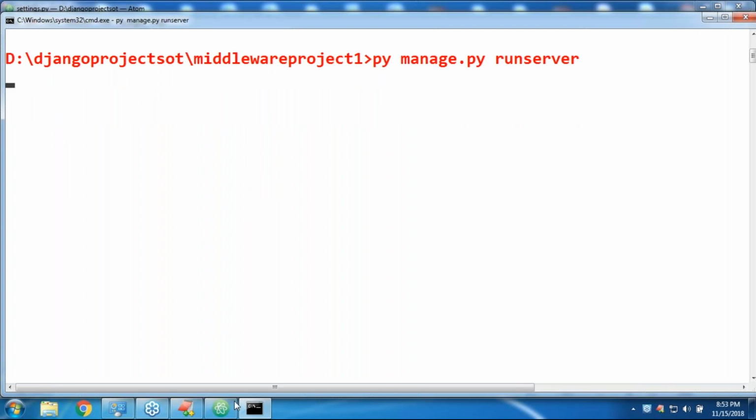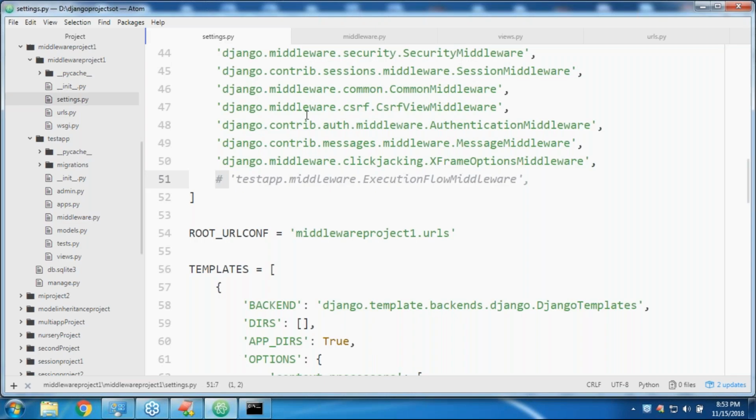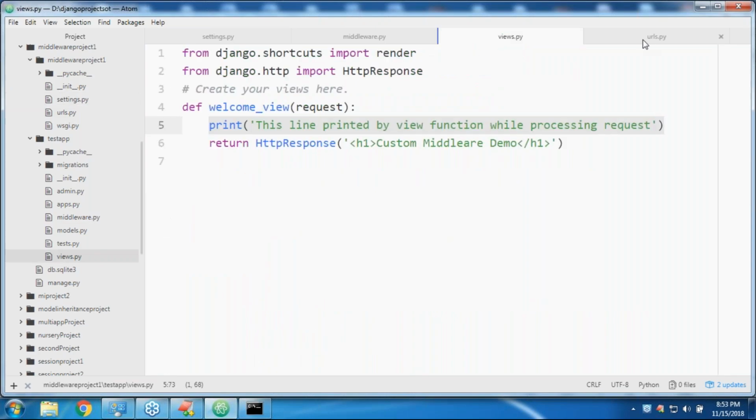Now in the view function, the line I wrote is: this line printed by view function while processing the request. Of course, remember the only URL pattern I took is just a dollar, a simple home page only. Can you please confirm, will the middleware be executed or not? It won't be executed, because we commented that line.